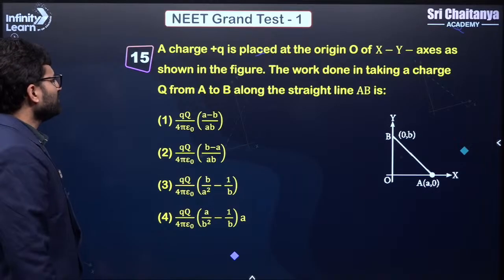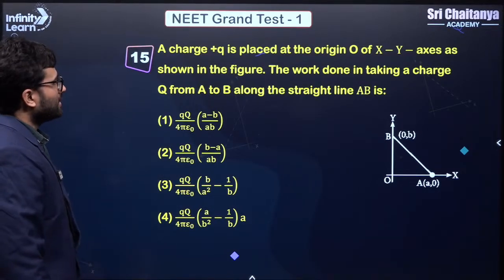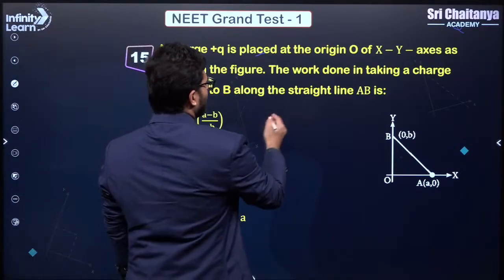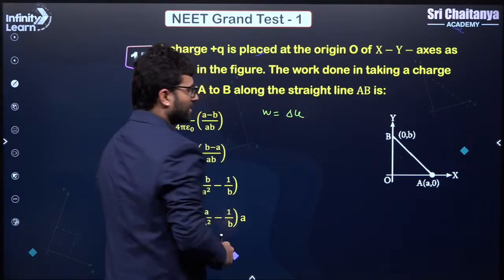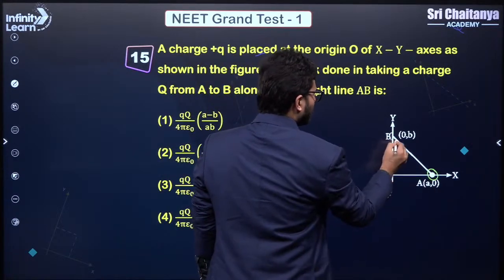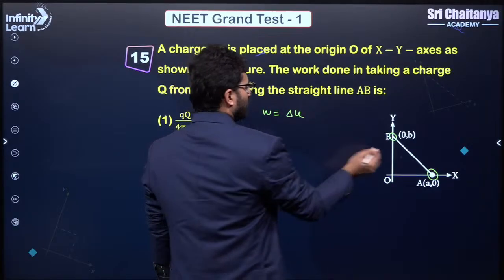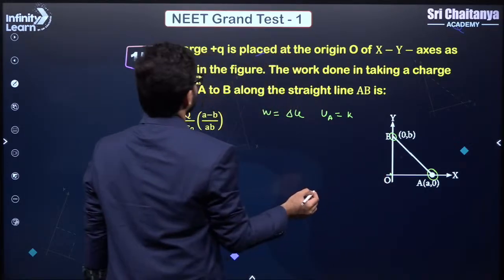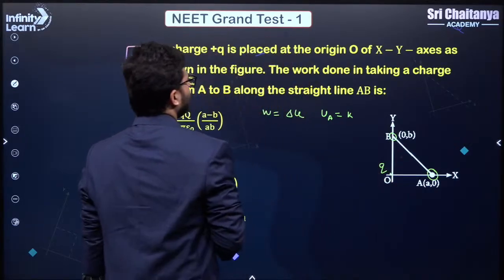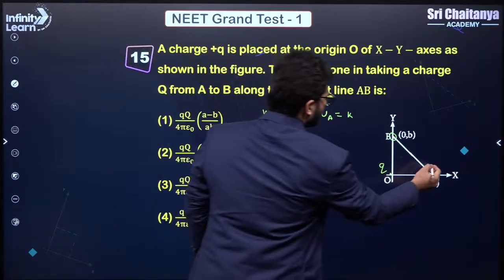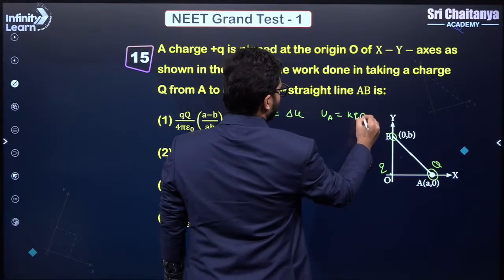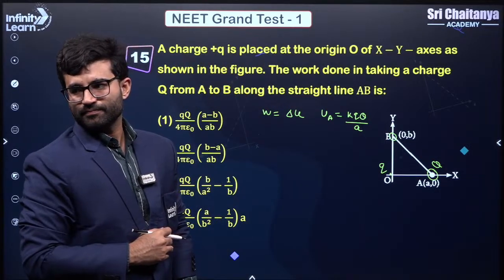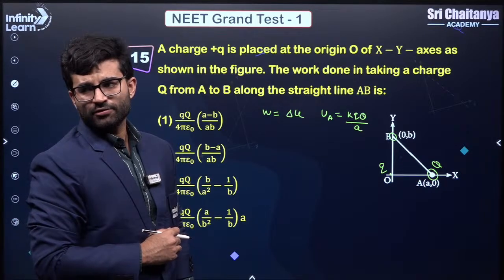Next. A charge plus Q is placed at the origin O, XY axis as shown in the figure. The work done in taking a charge from A to B is. Again, this question is based on how we will calculate the work done. Work done is nothing but change in potential energy, right? So you calculate the potential energy here, you calculate the potential energy here, and you take the difference. What is the potential energy at A? That is K. What is the charge here? Charge is plus Q, and you are taking this capital Q charge. So K small q capital Q divided by A. K Q1 Q2 by R, that is my potential, right? Understood?